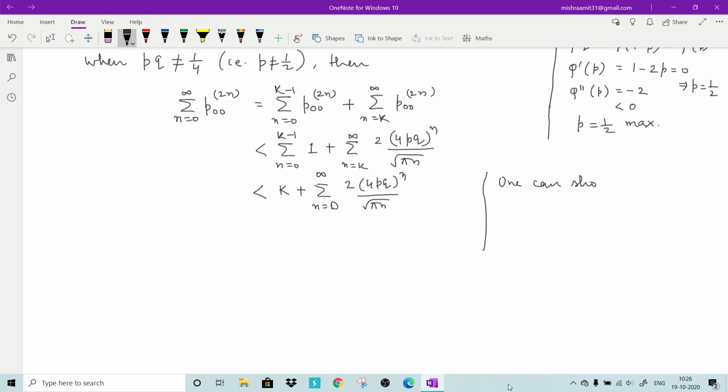so this is your exercise. One can show that, using the ratio test, this series, summation n from 0 to infinite, (4pq)^n divided by this.